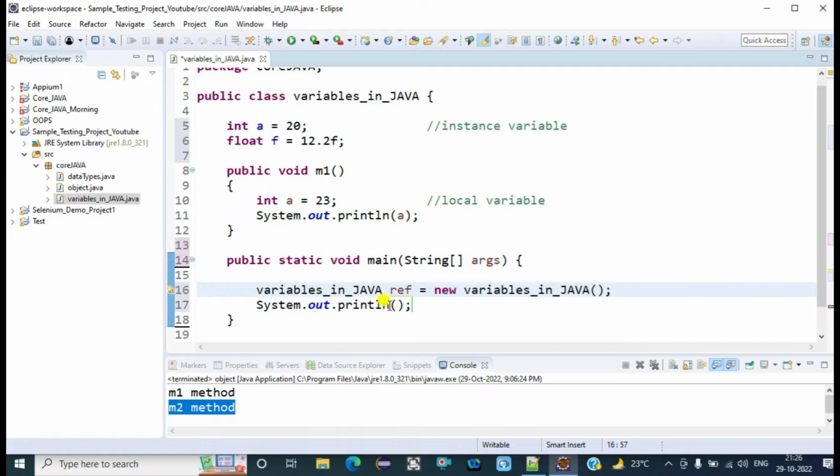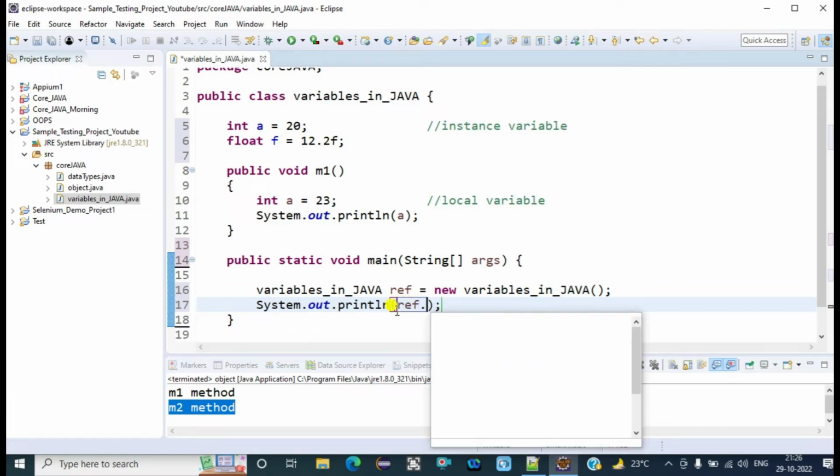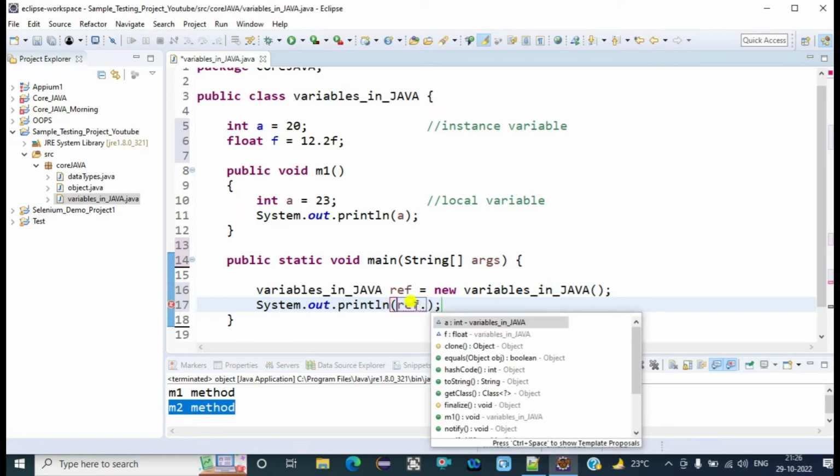So now if you want to display any of that particular variable on the console, we have to use the reference name, ref dot. Now just write ref and dot, and it is displaying these two variables. These are the variables declared at the class level, and these two are the instance variables of the class, so we can call any of them.